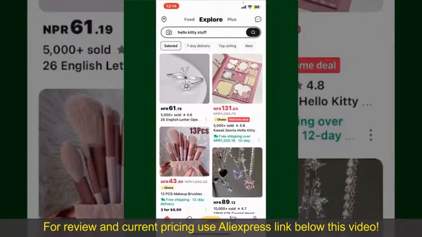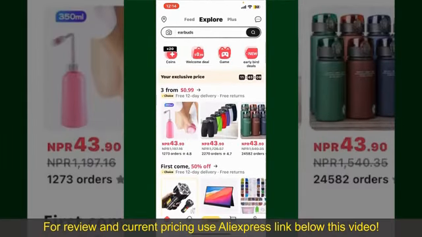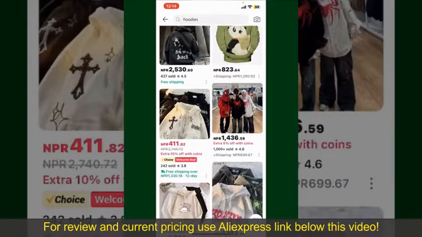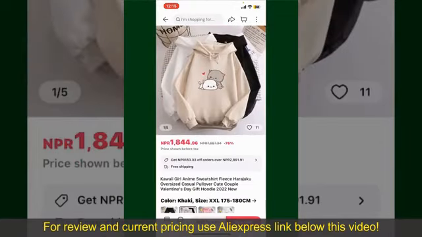From the main homepage of AliExpress, you can search for the product with the help of the search box at the top. You can also browse through the product's categories displayed on the screen. Now, scroll through the products and find the one that you'd like to purchase. Tap on the product to purchase it.